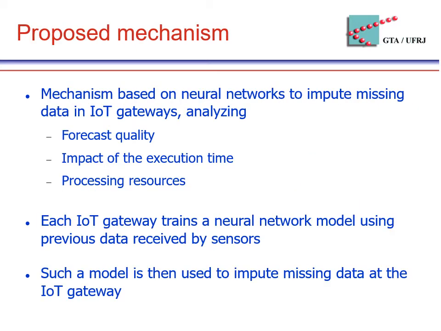In this context, we propose a mechanism based on neural networks to impute missing data in IoT gateways, analyzing the forecast quality, the impact of the execution time, and processing resources. So in this mechanism, each IoT gateway trains a neural network model using previous data received by sensors, and such a model is then used to impute missing data at the IoT gateway.